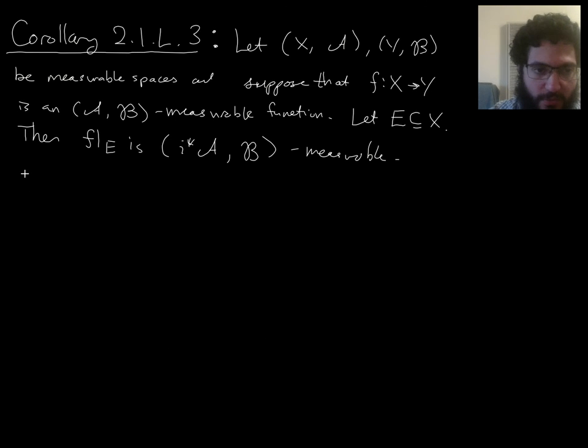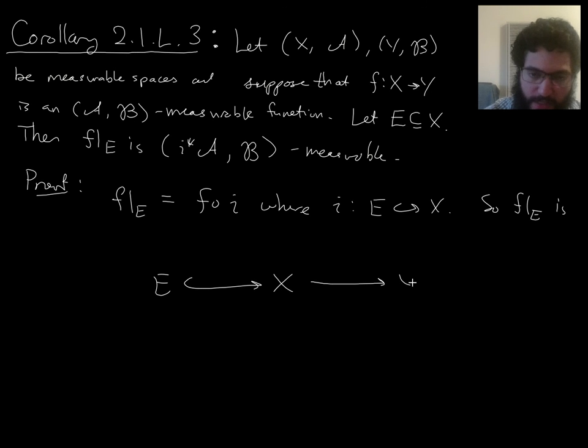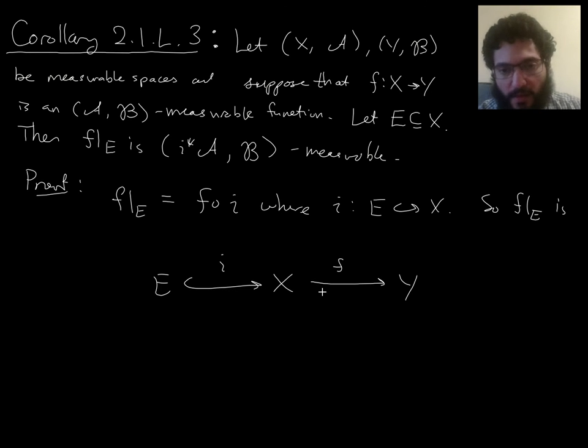So here's the proof of the corollary. F restricted to E is actually just F composed with the inclusion, right, where I is the inclusion map. So F restricted to E is this composite. First go from E to X, then go from X to Y. Here use F, and here use the inclusion map. And so this is a composite of measurable functions. But hang on, F is measurable by assumption. Is I measurable?